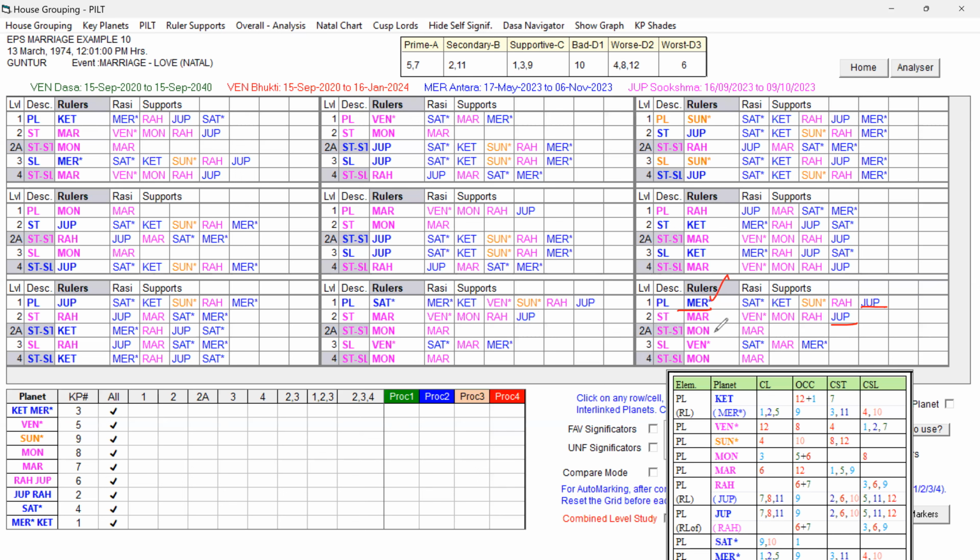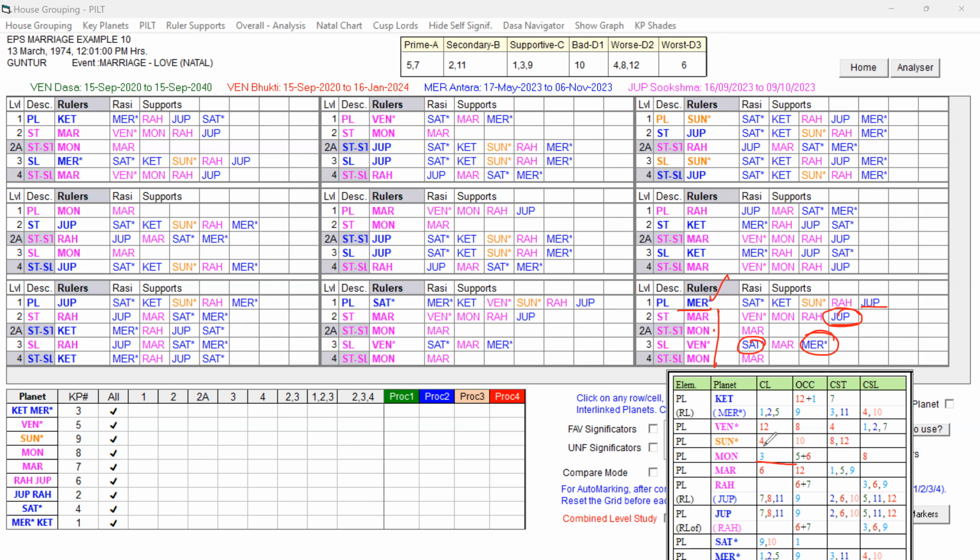Star Lord of the Star Lord, Moon, it at least is better, 3, 5. And sublord is Venus, 12, 8, 4 and 1, 2, 7. You see, each planet of pink shade that is playing is itself indicating some weakness. But those pink shades have favorable key planets, favorable significations also, and they are getting the support from the blue planets. That way, it is supportive for marriage, but it is not supportive for a happy marital life. Temporary separations are indicated.